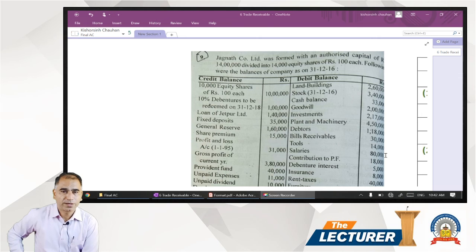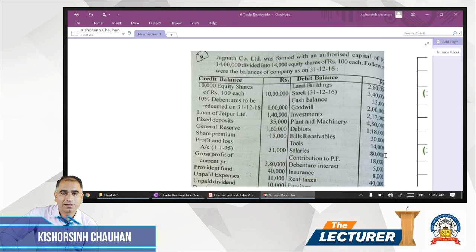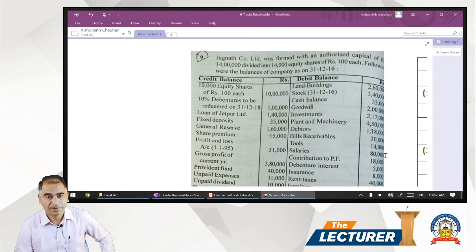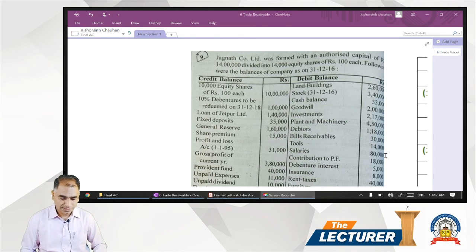Today we are going to have one more question on company final accounts. This question also contains a number of good adjustments. So try to understand, it's very important.